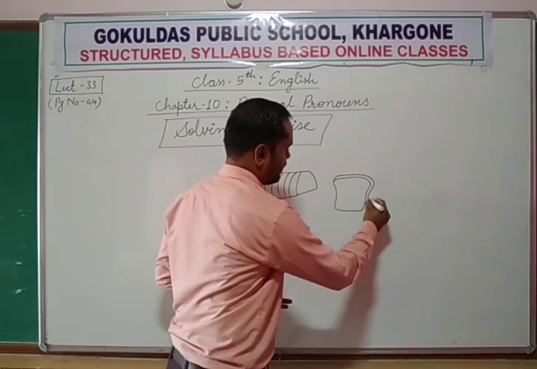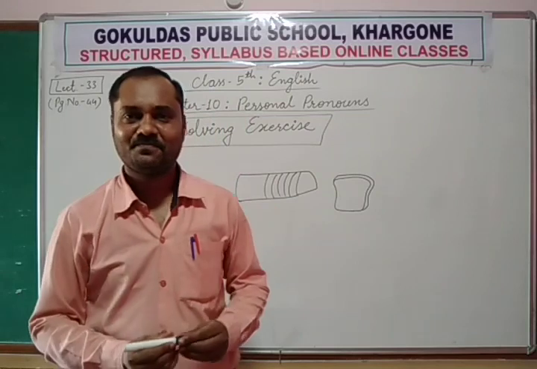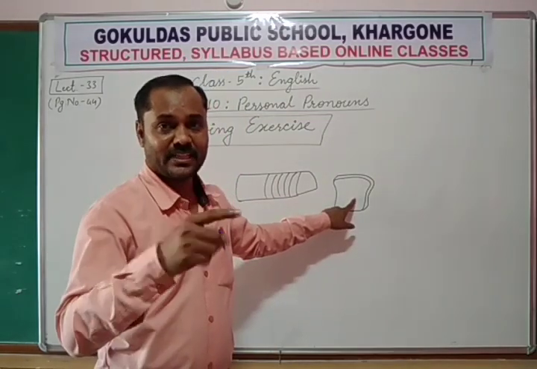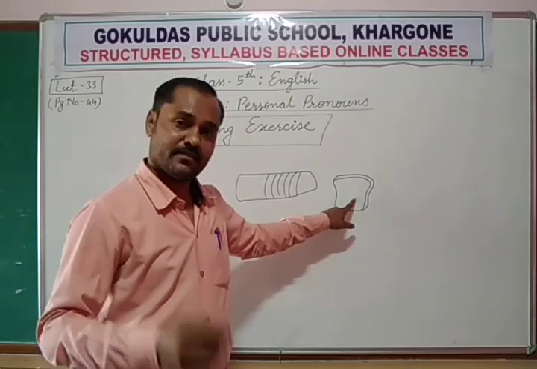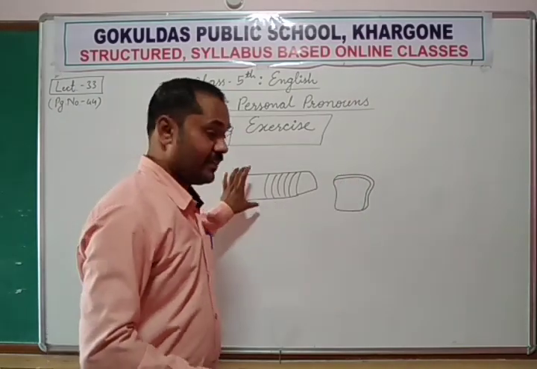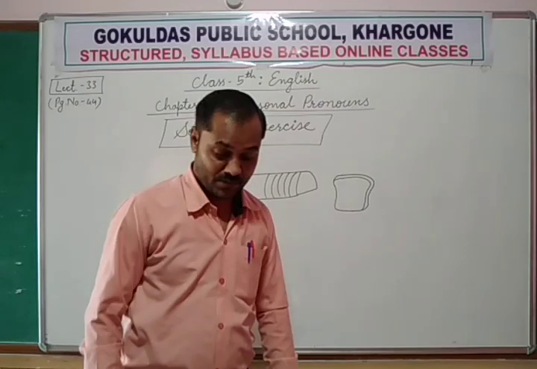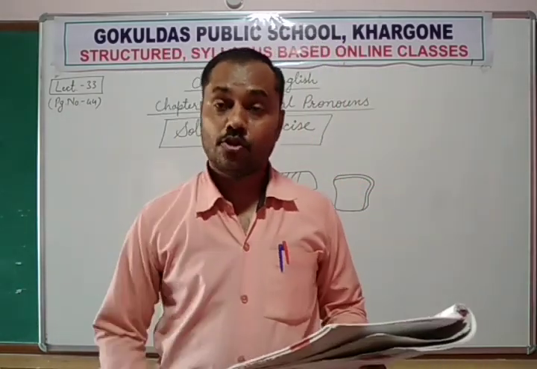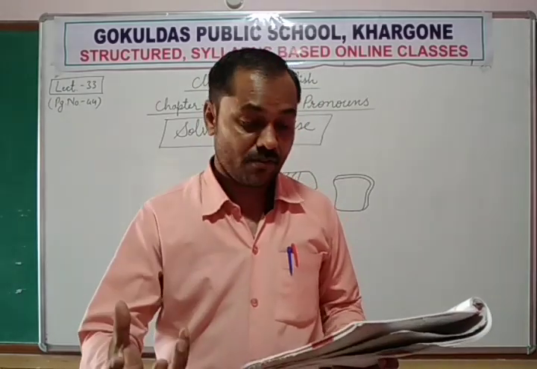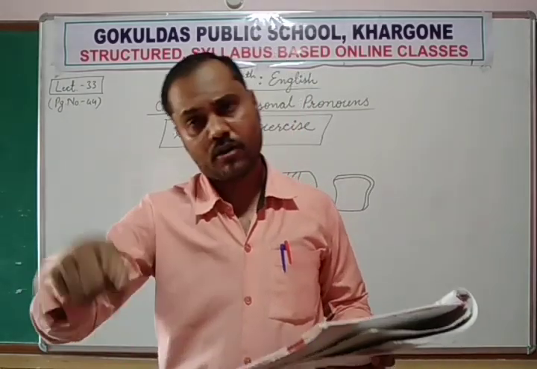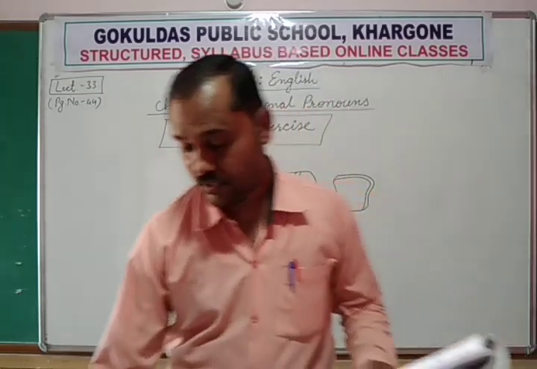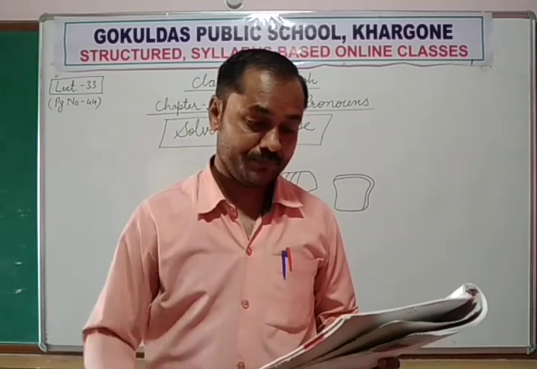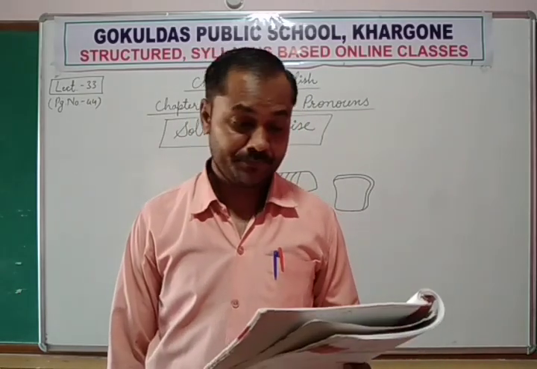This is a slice of bread. This is countable. One slice, two slices, four slices, that is countable. But bread is uncountable. Okay, so do you want any slice of bread or do you want biscuit? That is the question. So you can fill here you, the personal pronoun you.